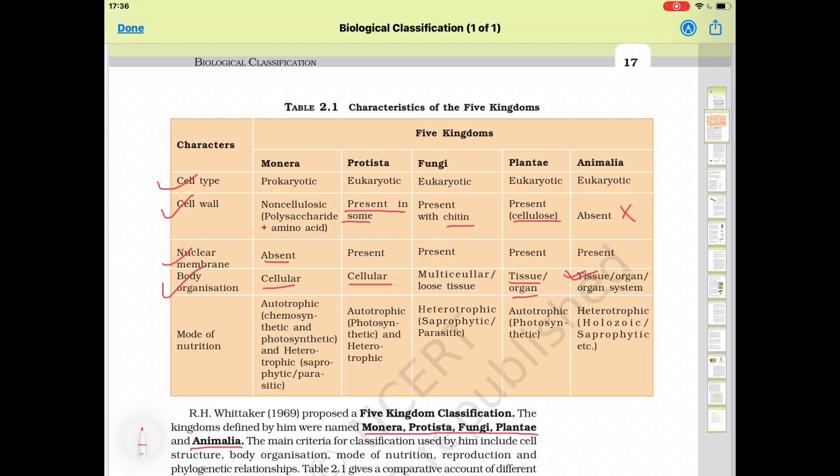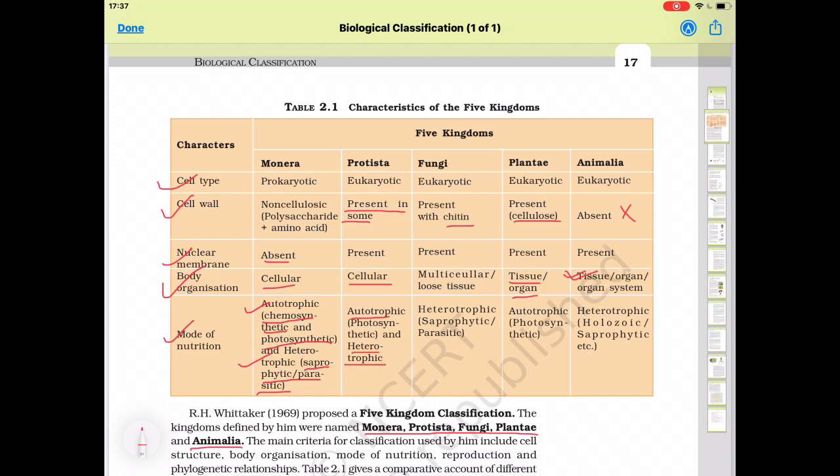Now the next character is mode of nutrition. In Monera, because they are bacteria, they can be autotrophic or heterotrophic. If they are autotrophic, they can be chemosynthetic or photosynthetic. And if they are heterotrophic, they can be saprophytic or parasitic. Saprophytic means they feed on dead and decaying matter. Parasitic means they feed on other organisms. This is the mode of nutrition in bacteria. Then in Protista, which is mainly unicellular, the mode of nutrition can be autotrophic or heterotrophic.